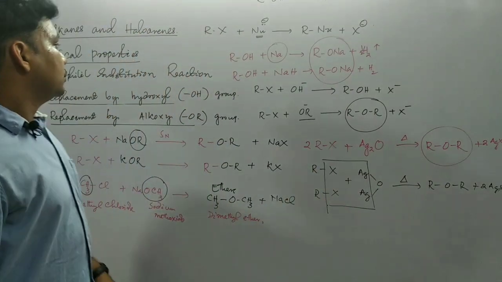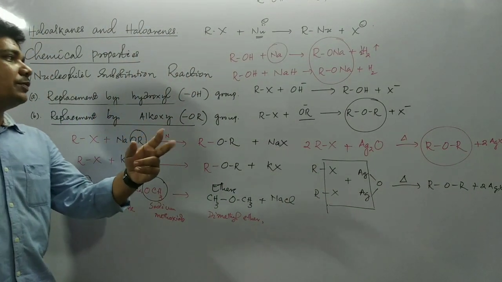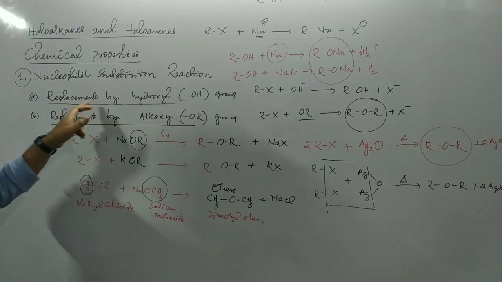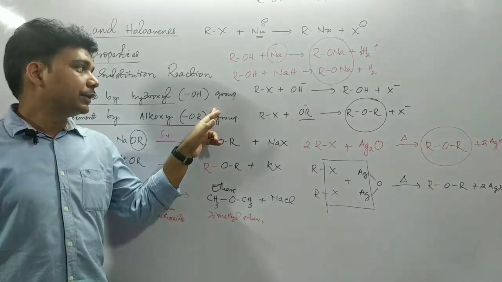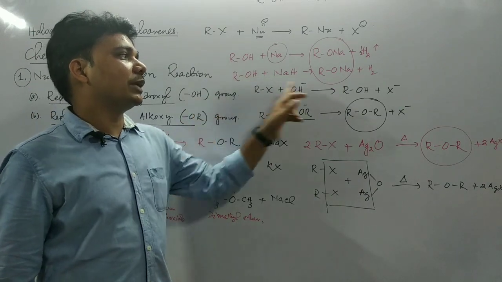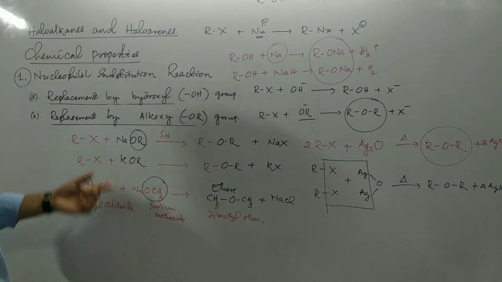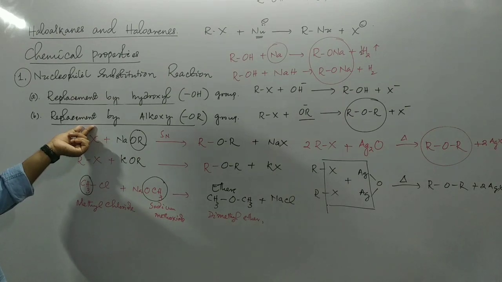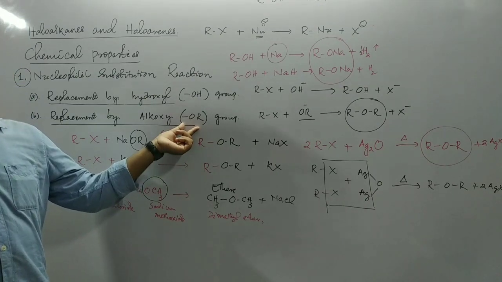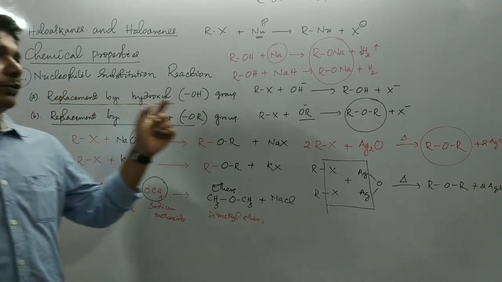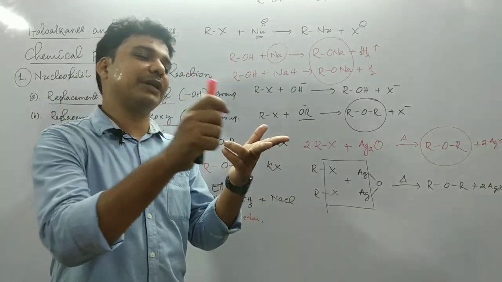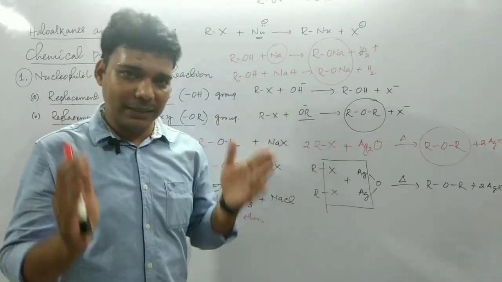Okay. So basically, we discussed two examples of nucleophilic substitution reactions today. One is replacement by hydroxyl group. Here the nucleophile was hydroxide ion, and as a result of the reaction, we get the product alcohol. And in the second example, we found replacement by alkoxy. Here the alkoxide ion was the nucleophile, and as a result of this reaction, we get ether. We can prepare alcohol from alkyl halide. We can prepare ether from alkyl halide. Okay.